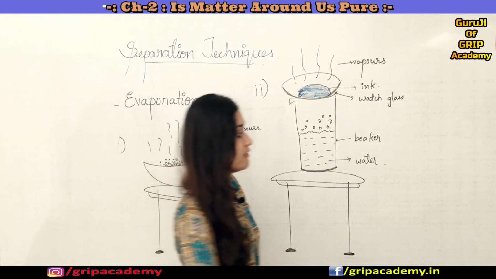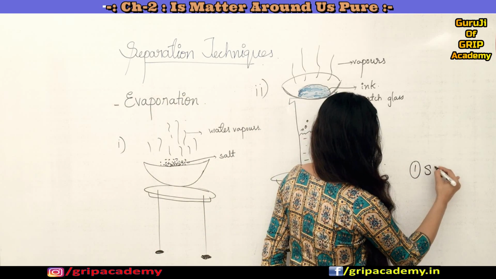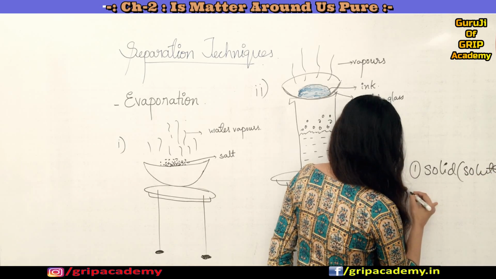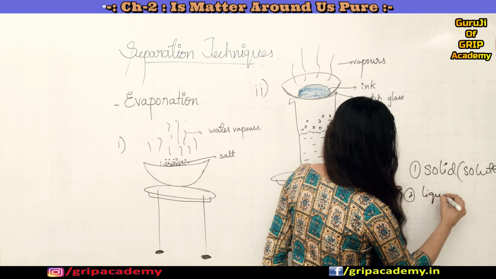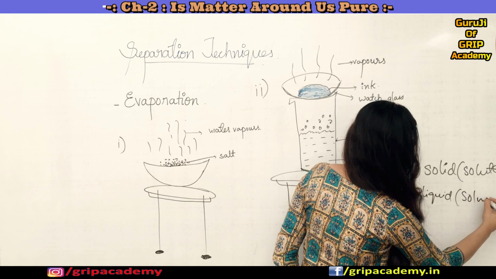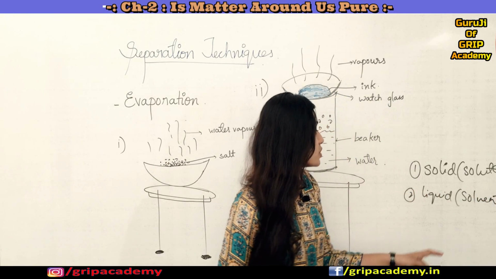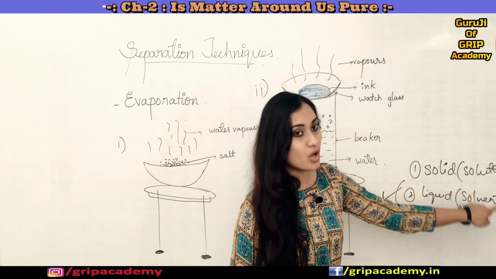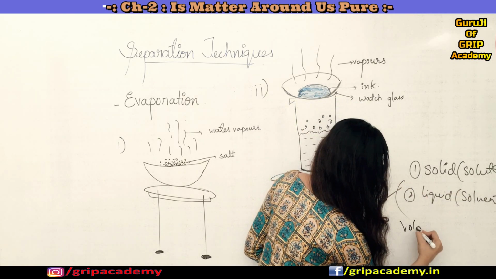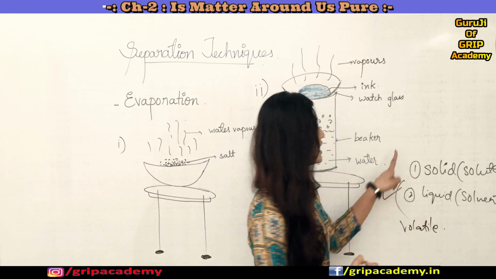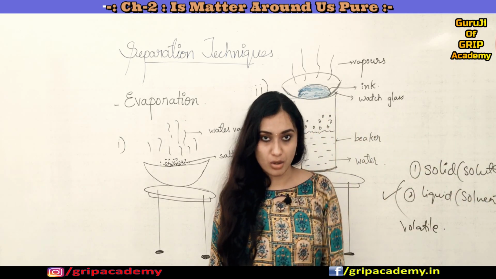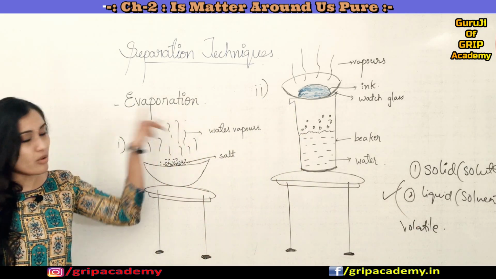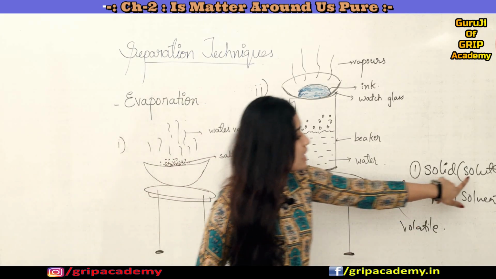When your mixture is made up of a solid solute dissolved in a liquid, which means it is your solvent, right? In this case, if your liquid or solvent is volatile, and if your solute component is non-volatile, then you can use the process of evaporation to separate a solute from its solvent.